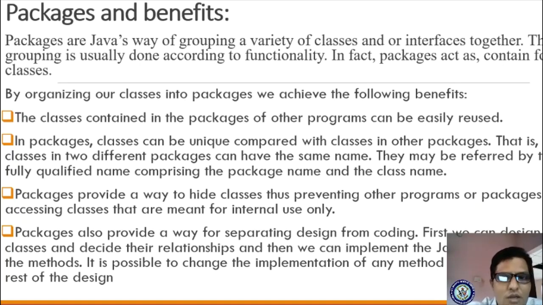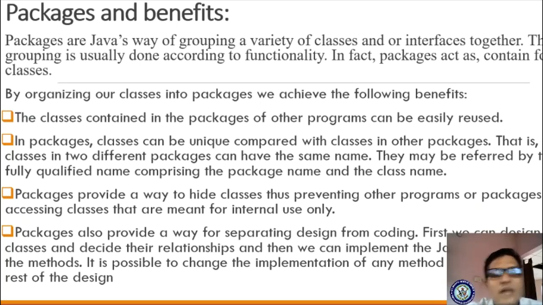Got it? If I ask third BCA Prajwal, then the student will call that third BCA Prajwal. If I ask call second BCA Prajwal, then we are asking. Likewise, we are referring by their fully qualified name. Then what is the fully qualified name of a Prajwal? Third BCA Prajwal, second BCA Prajwal, first BCA Prajwal. This is for understanding purposes.